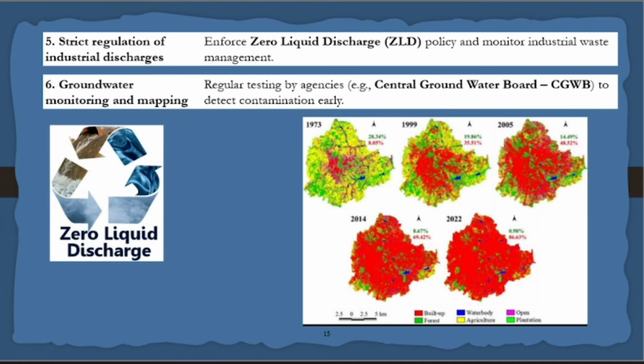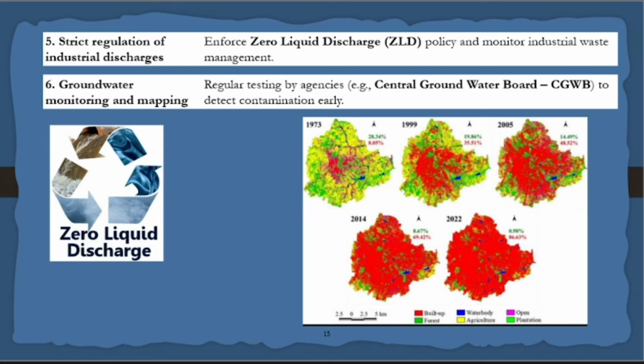This is one of the examples of Bangalore. This map I have taken from Bangalore. In 1973, more yellow and green color, but currently you have only red color. What is yellow and green? What is red? You see here, you have forest, you have agriculture. In 1973, Bangalore majorly consisted of agriculture and forest.